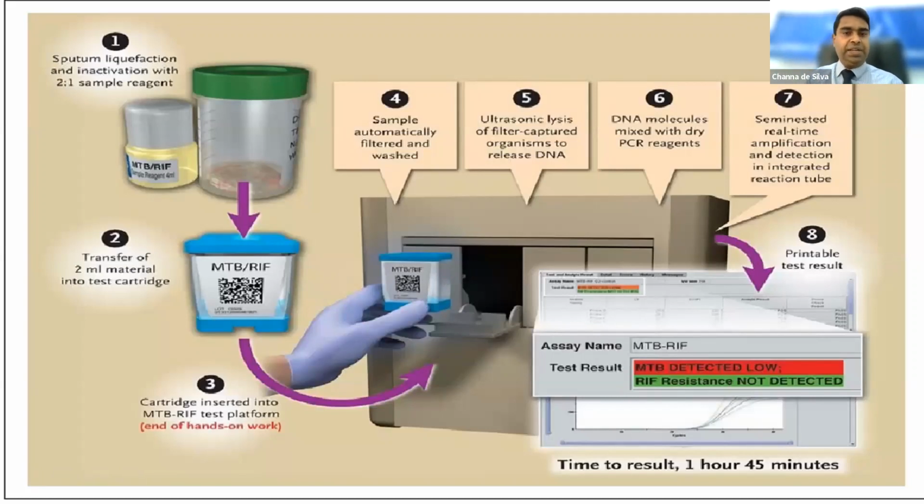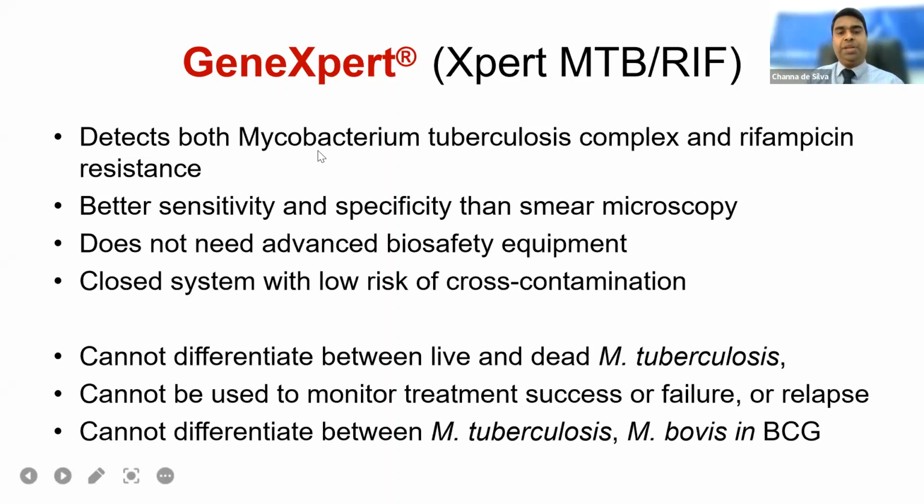So the advantage is that it detects both Mycobacterium tuberculosis and rifampicin resistance, with better sensitivity in comparison to microscopy, and there is no need for advanced biosafety equipment because it is an automated system happening in a closed cartridge with low risk of contamination. But it also has some disadvantages.